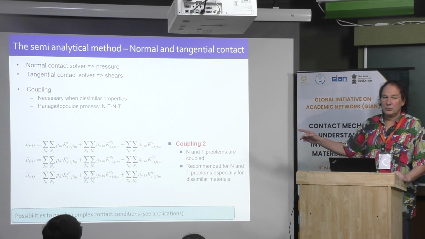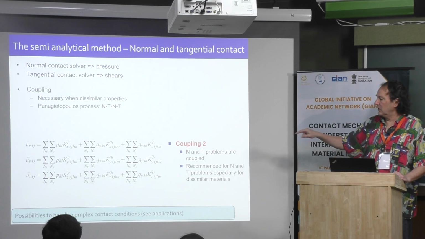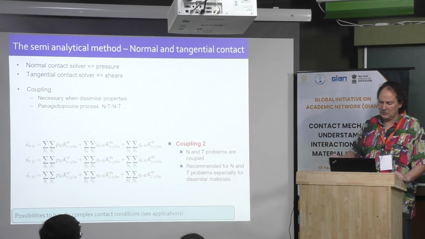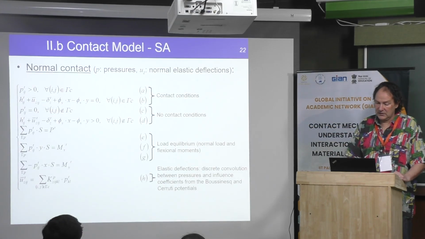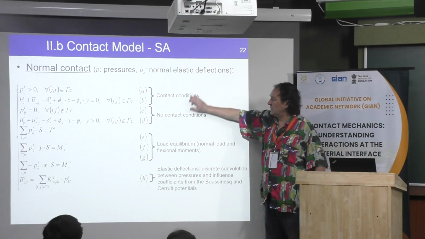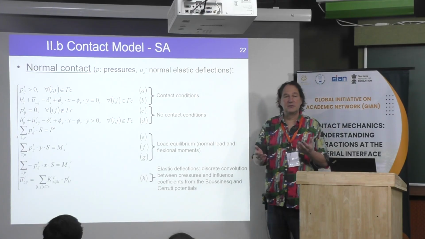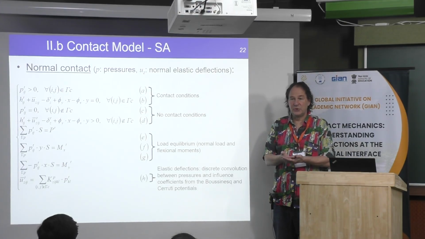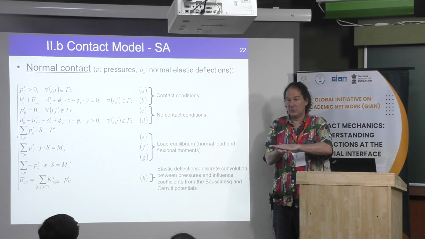In fact, you should have a copy of all the slides. I just added these 3 ones, but normally you should have a copy of all the slides. Now, to solve the contact, we have several equations to solve. I will not describe them in detail, but the first 2 sets of equations are very classical. In the contact area, the pressure is not nil, but the gap is nil because you have contact.